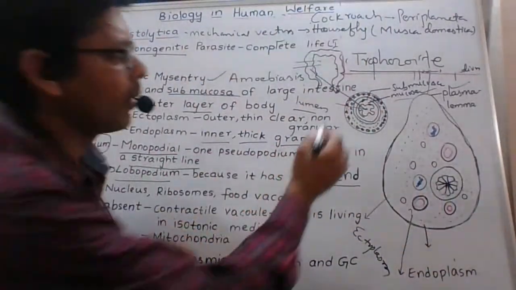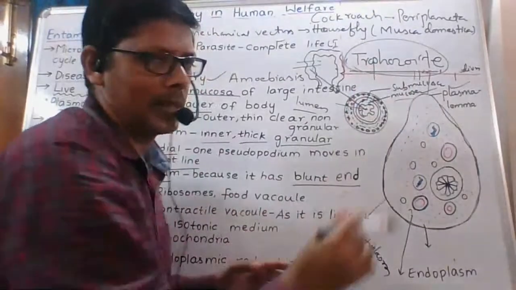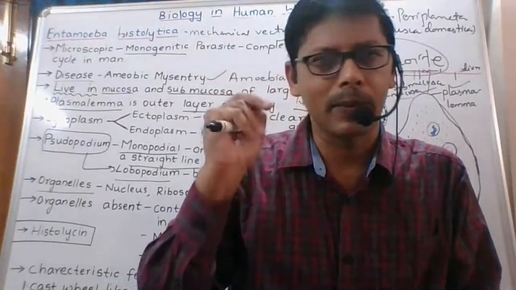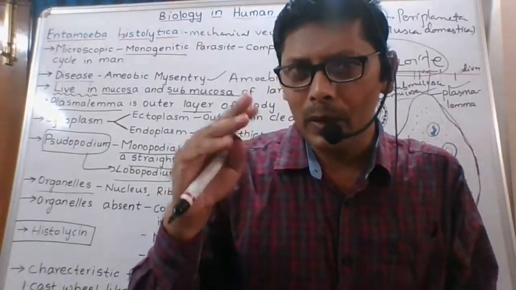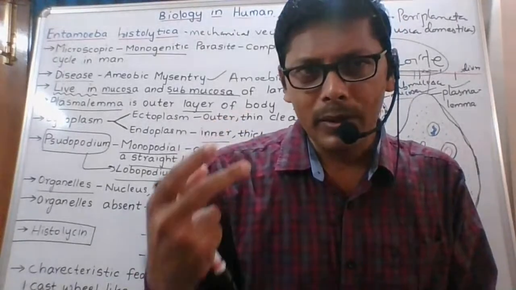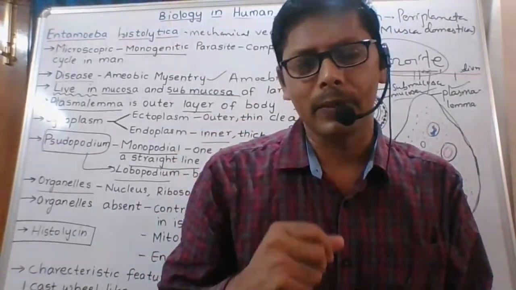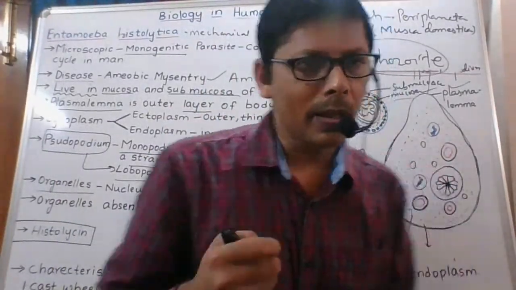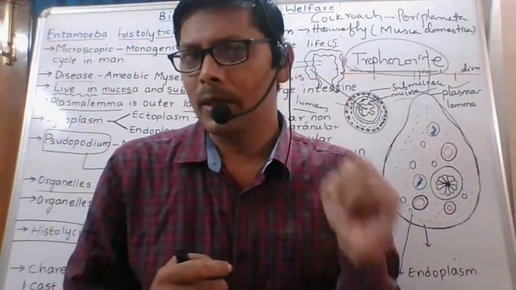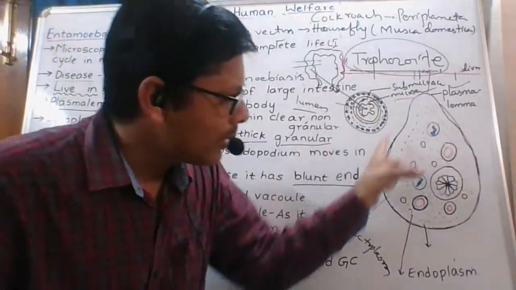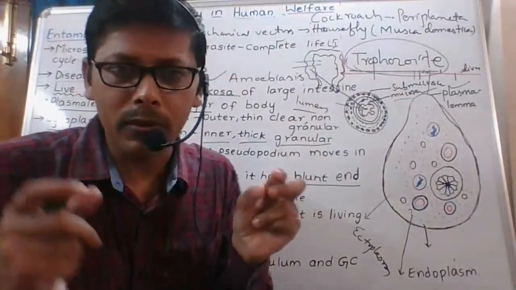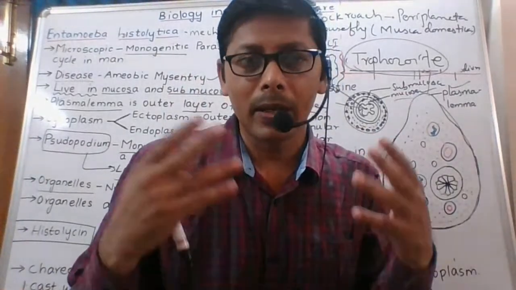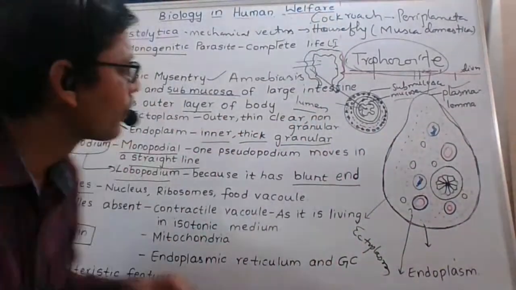Okay, now we are going to talk about the trophozoite stage. In the life cycle of Entamoeba histolytica, it passes through three stages. In our life, there is a childhood stage, an adolescent stage, middle age, and old age. Like that, we pass through different stages. Here also, there are mainly three stages. One is trophozoite. This is a diagram which represents the trophozoite stage. The remaining two stages are the pre-cystic stage and the cystic stage.